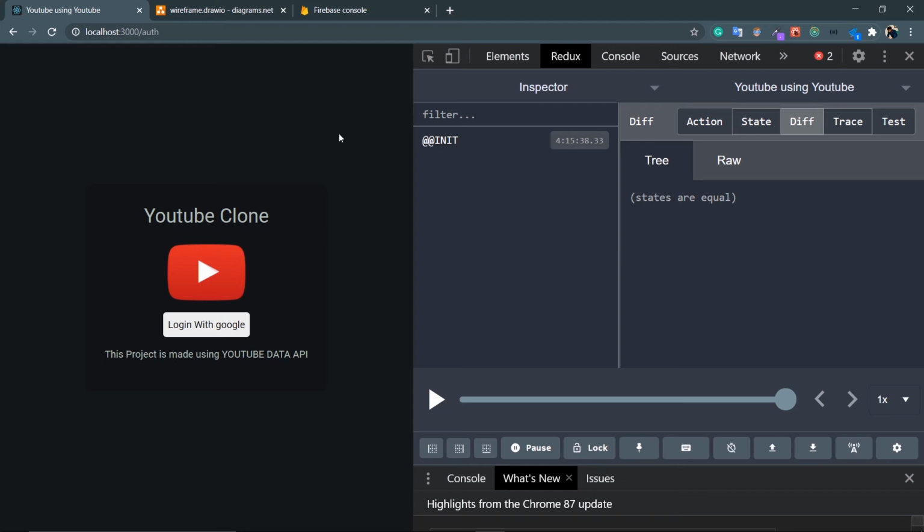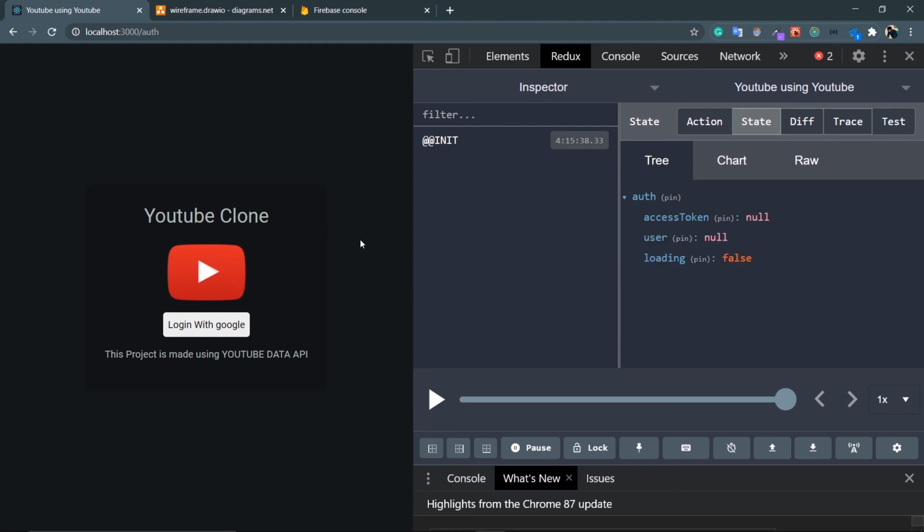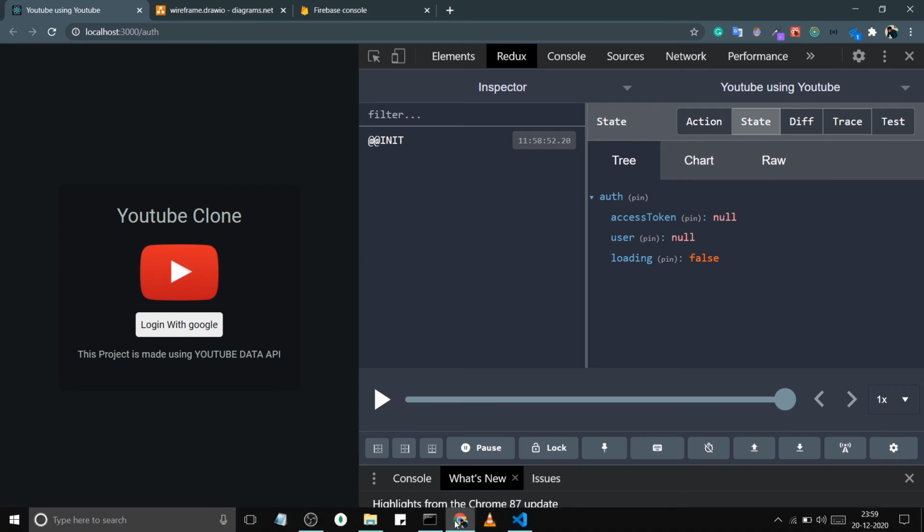Every time I refresh the page, my Redux state is going back to the initial state. And if it goes to the initial state, my access token is null. So I lost all the information about the user. So I need to persist this access token and the user in the browser storage, and every time the user refreshes the page, I need to get the data from the browser storage and put it into the Redux store. Okay, so let's do that.